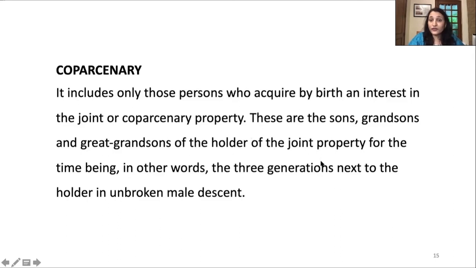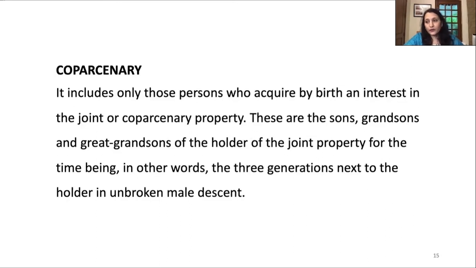In other words, the three generations next to the holder in unbroken male descent. Without this term, we can't even think of a Hindu undivided family or joint Hindu family. Hindu co-partnery is a much narrower body than the joint family.